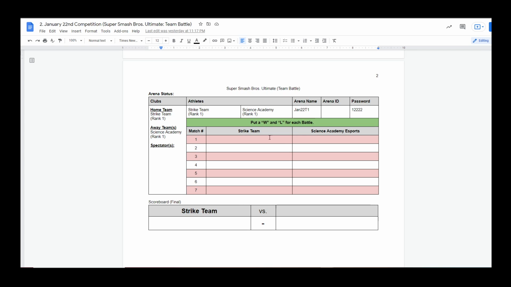Rather than putting the results to the side for Team Battle, you will be putting a W or an L in each of the different spots. Simply a W, simply an L. However, there will be a Google form as well located here that it's not provided right now, but it will be provided later, where you will submit your results. It is important that each athlete submits their results using the Google form that will be located in this particular region. So make sure you look for that particular Google form.